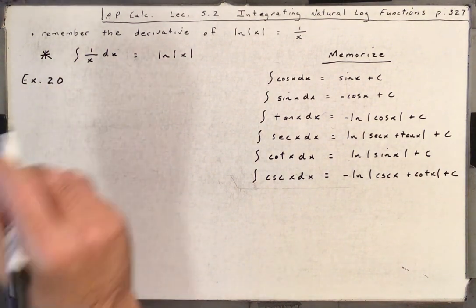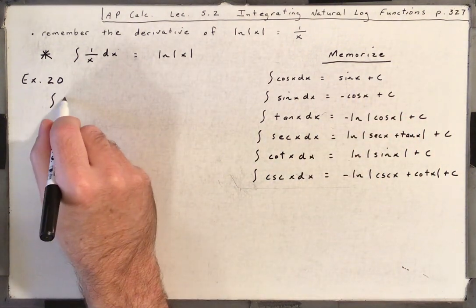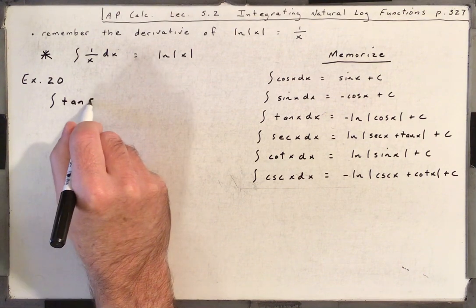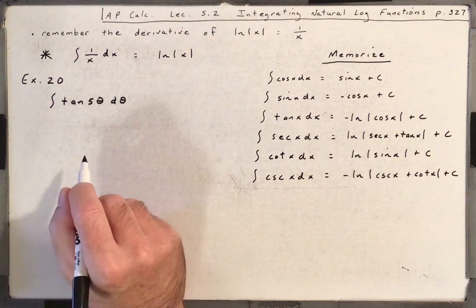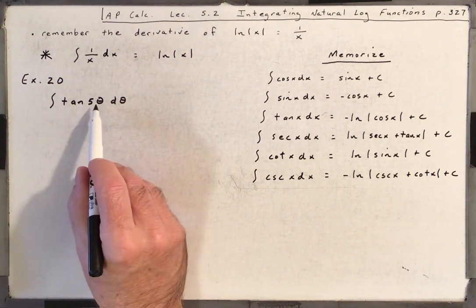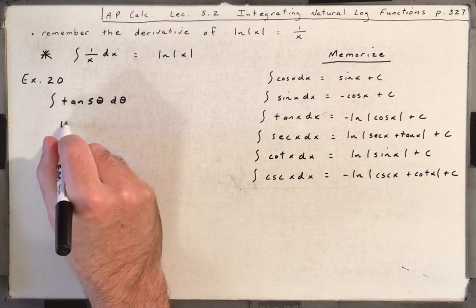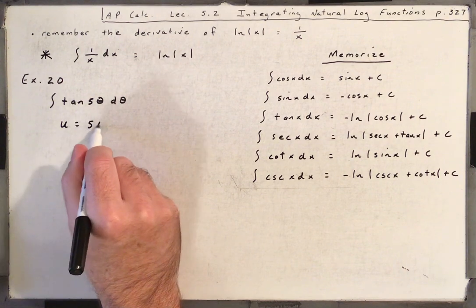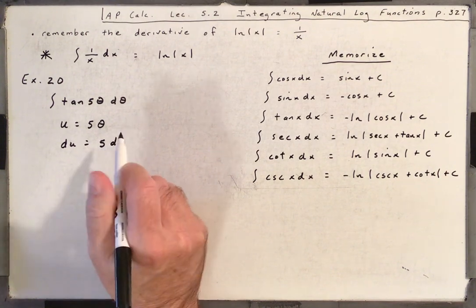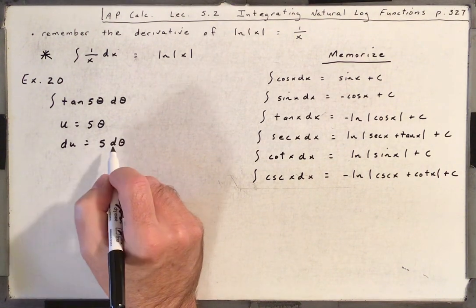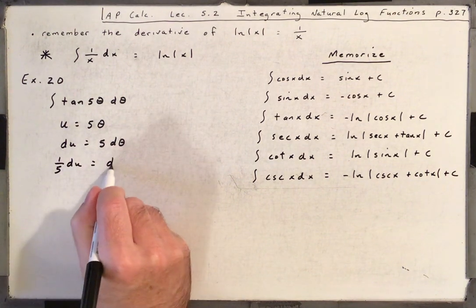So example 20. So we're going to get into these formulas. That's why I didn't really want to erase them. Let's say we're taking the antiderivative of tangent 5 theta d theta. If it were just tangent theta, we could go straight into this formula, but it's 5 theta, so this is a u substitution. If we let u be 5 theta, du is just going to be 5 d theta. We need it to just be d theta. So 1/5 du is d theta.